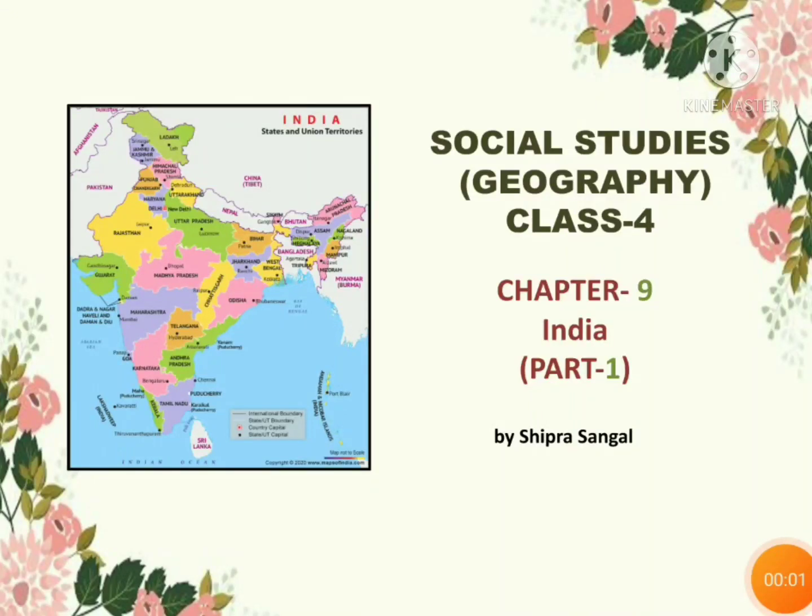Hello, all. So, today we are going to start a new chapter from your social studies book from geography part, and the name of the chapter is India. India is a land of diversities where so many different languages are spoken in different states. We have different culture, we have different attire, we are different in food also.